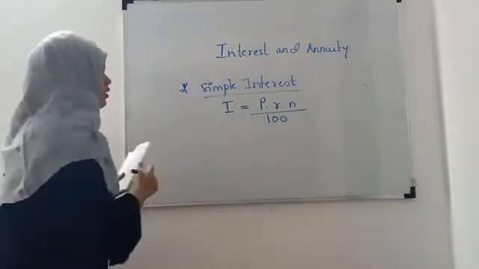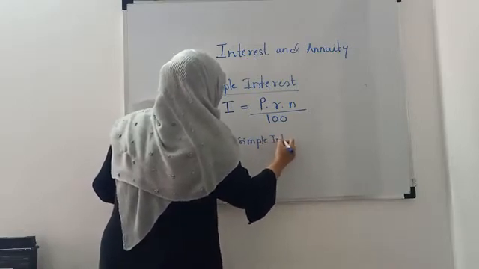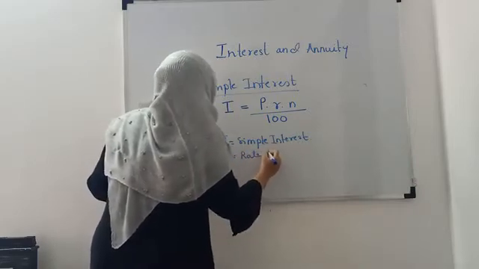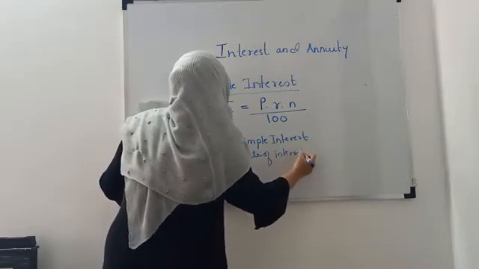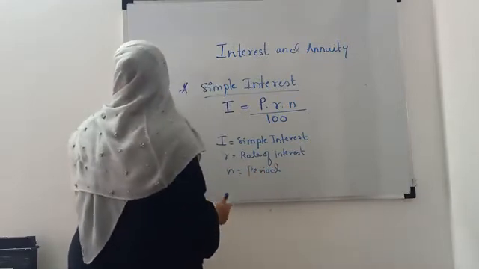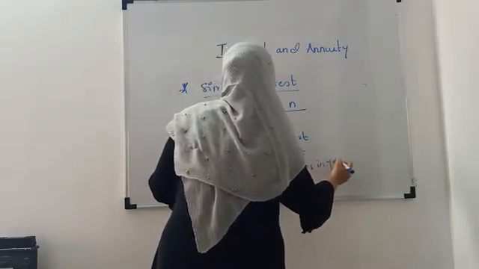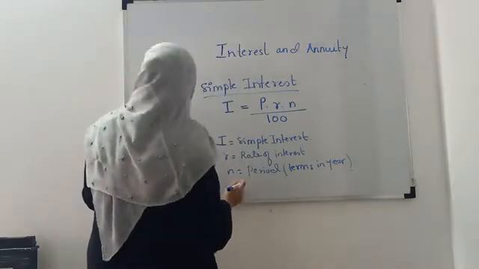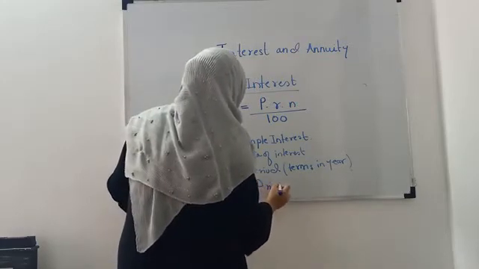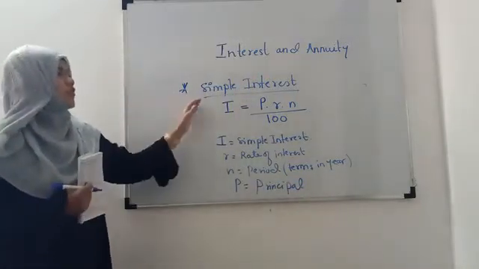So here I is the simple interest, R is the rate of interest, and N is the period in terms of years. And P is for principal. So this is the formula for interest.